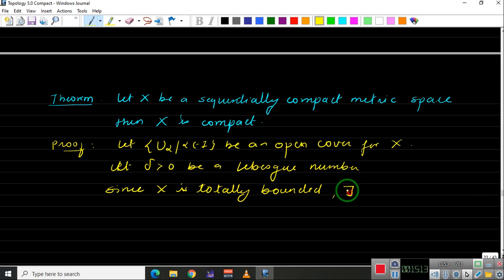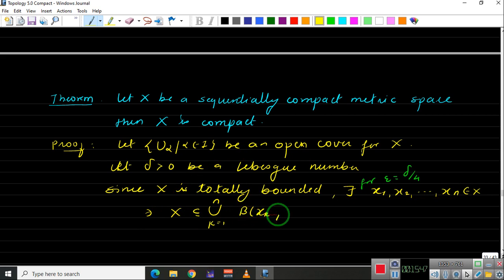Okay, so there exist finite numbers, say x1, x2, up to xn belonging to X. Let me write here for your information, for epsilon equal to delta by 4. Of course, delta greater than 0 means delta by 4 will be greater than 0. So we have a finite number of points in the space X such that X will be contained inside the union, k from 1 to n, of the ball around xk of radius delta by 4.